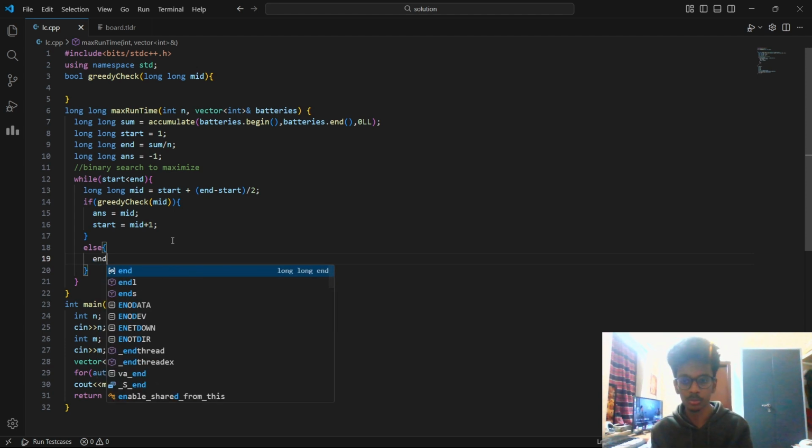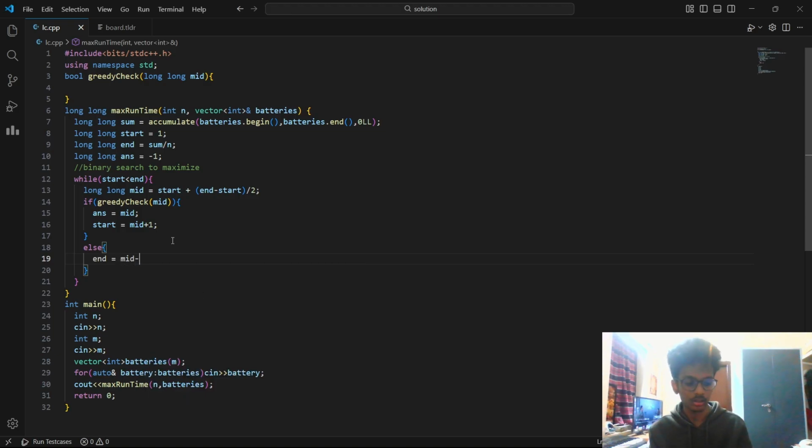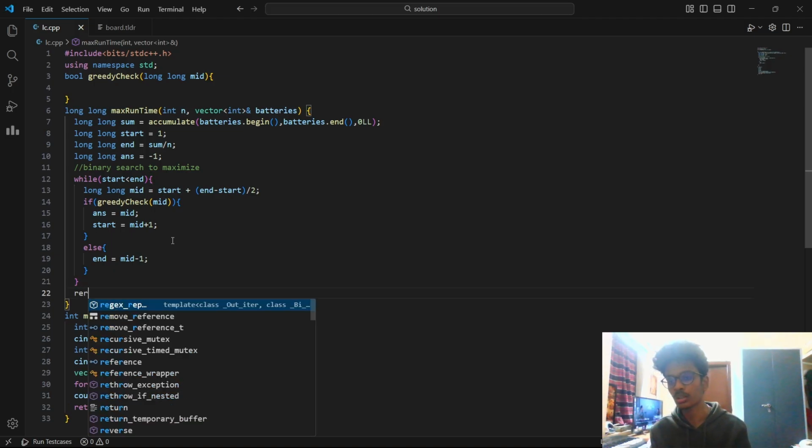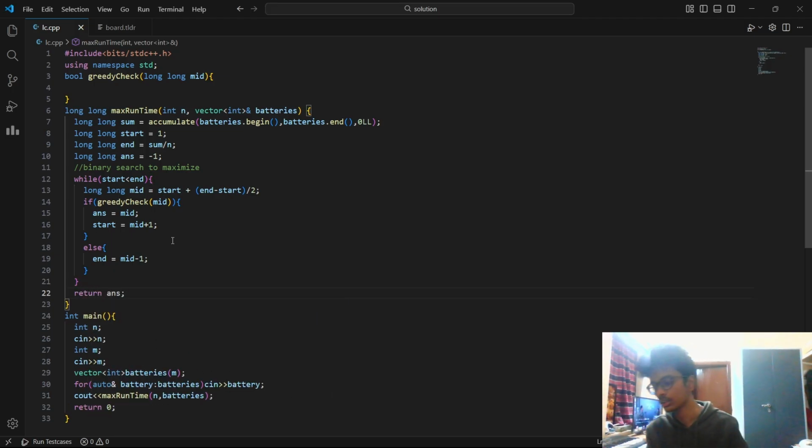So by moving to the left half, end equal to mid minus 1. At last, whatever the answer you have, it would be a maximized answer which you would return here.